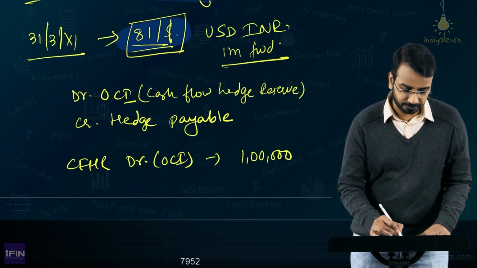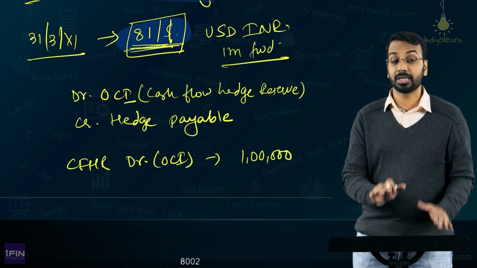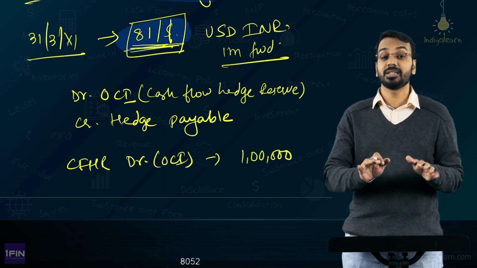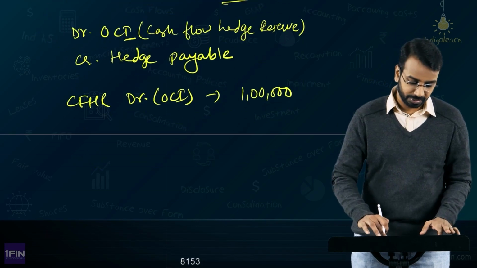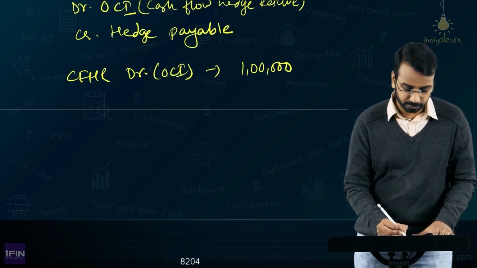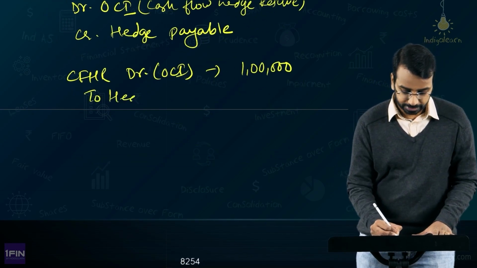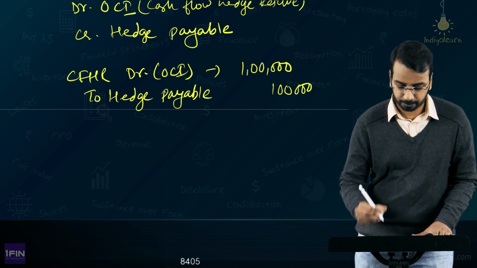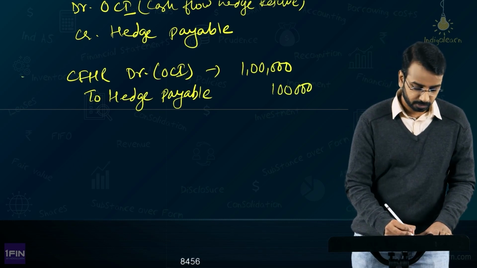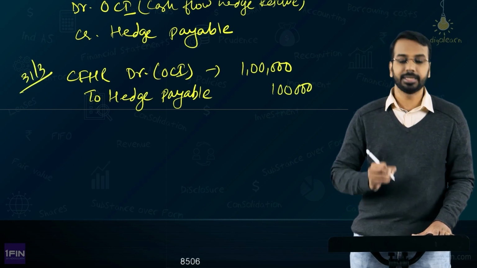I am assuming this is the relevant fair value for the purpose of accounting. Again, I have ignored the time value of money and other things because these numbers, if at all, will be given to you in the examination. Okay. So cash flow hedge reserve debit 1 lakh to hedge payable 1 lakh. Right. So this is the entry on 31st of March of year 1.